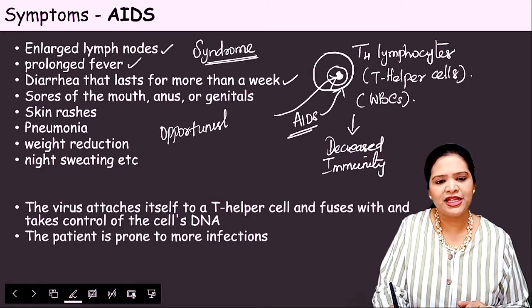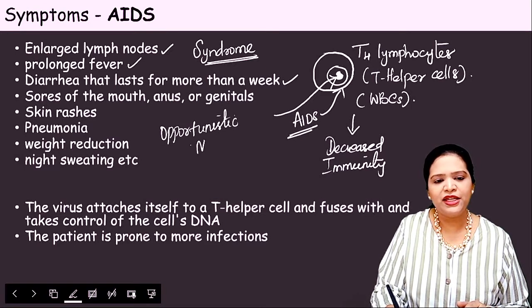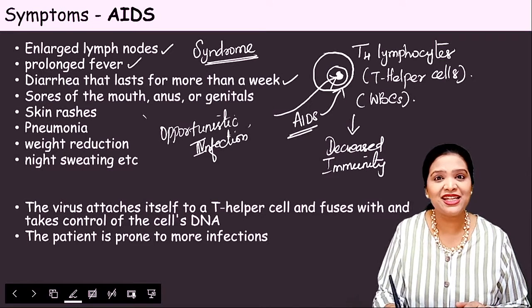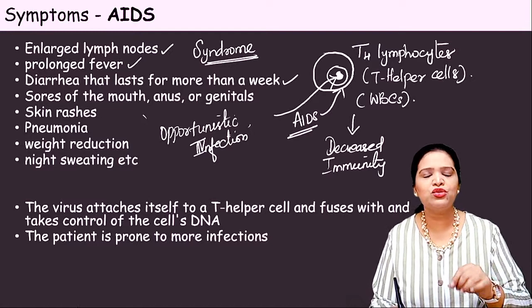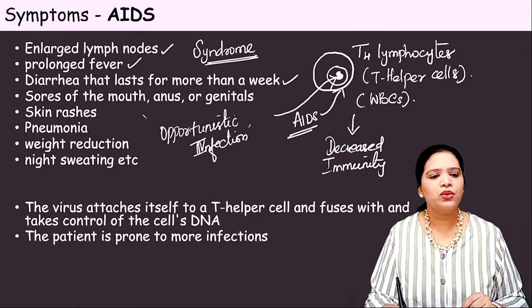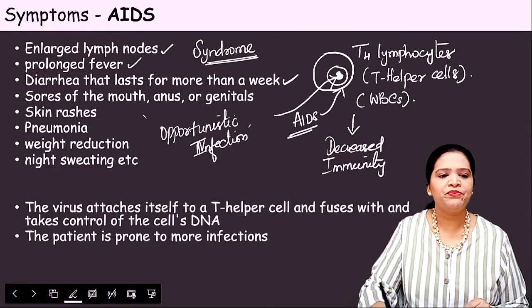Opportunistic infection. That means if the immune system, immunity of a patient decreases, the normal flora becomes a pathogen. The good bacteria turns into a bad bacteria. Okay. So that's why it results in diarrhea.